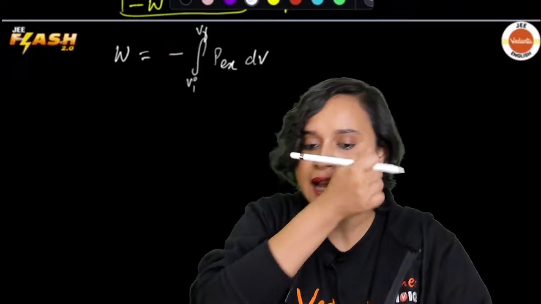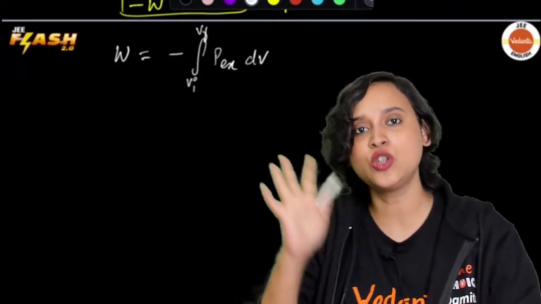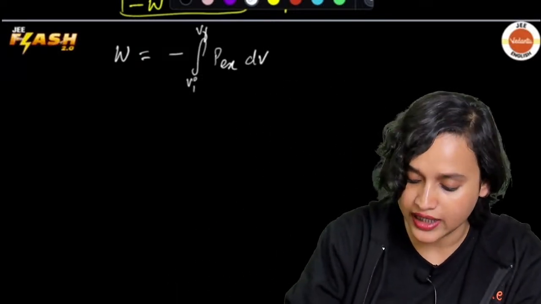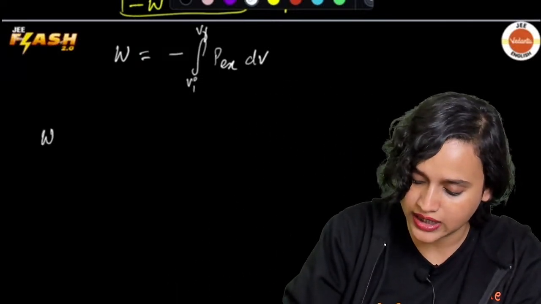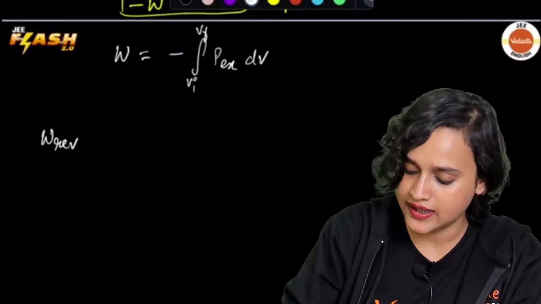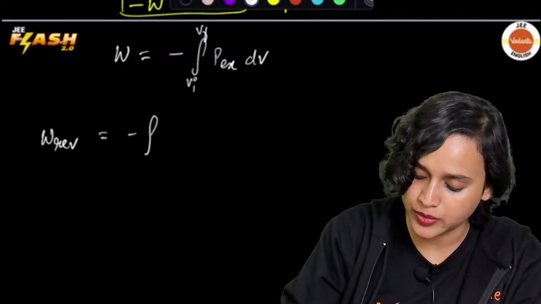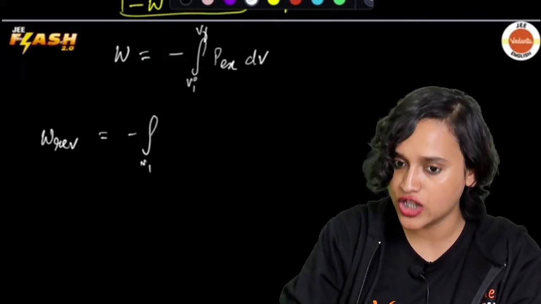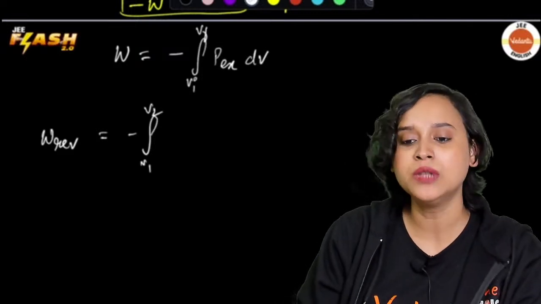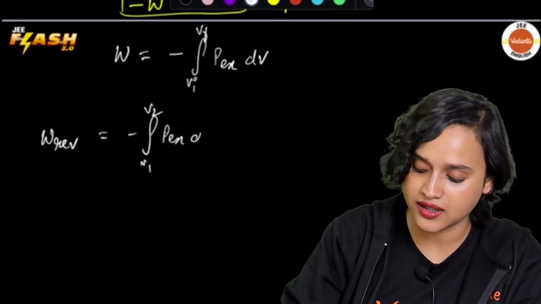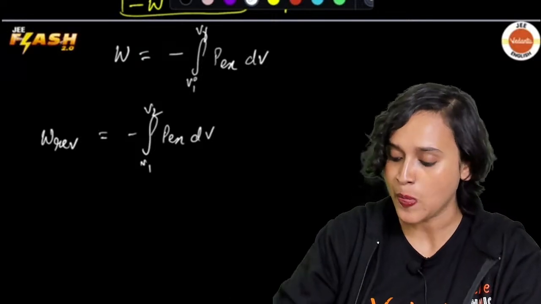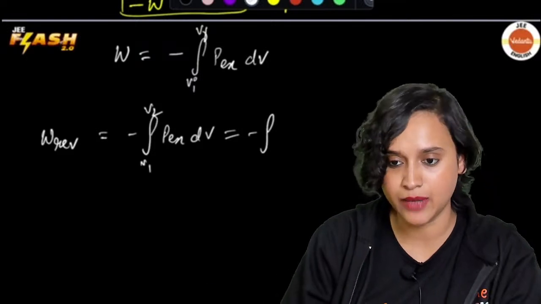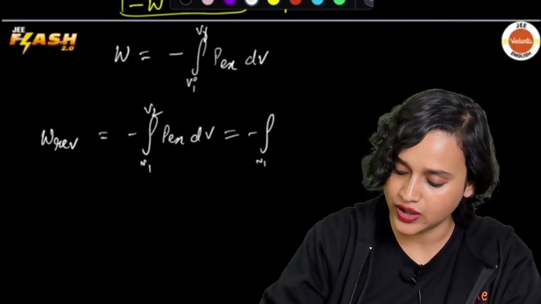Now, let us understand how the work done is going to look in a reversible process. So, I'm going to write it here. W reversible is equal to, again, minus integration, let's say V1 is our initial volume and V2 is our final volume, and here we have P external multiplied with dV. Now you know integration, but I do not know so much of integration. So here again it will be minus integration from V1 to V2.